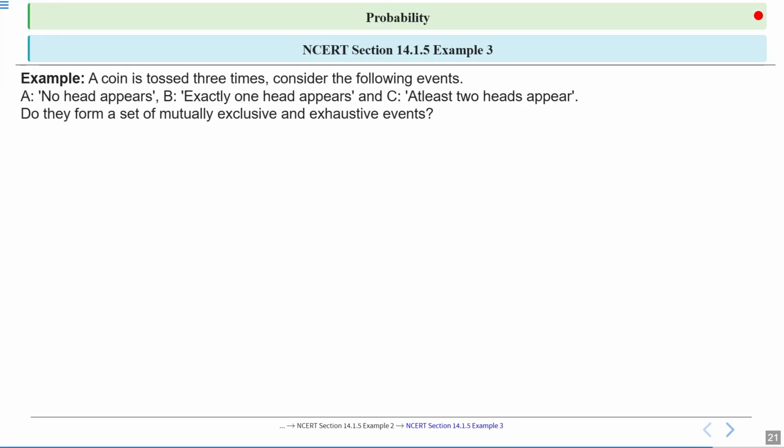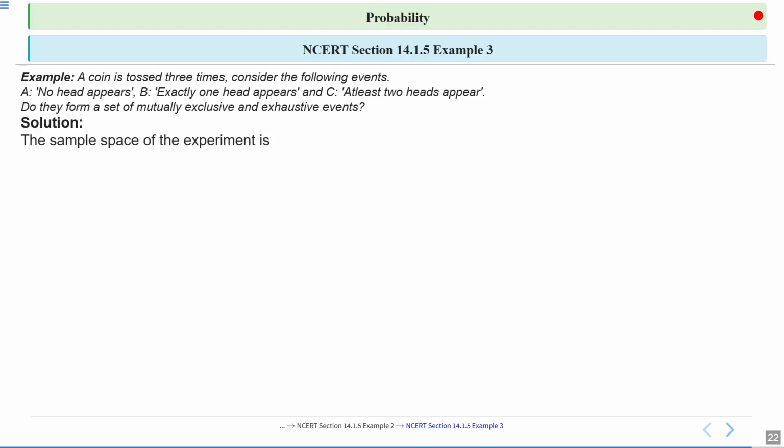In this example, a coin is tossed 3 times, and consider the following events. A: no head appears, B: exactly 1 head appears, C: at least 2 heads appear. Do they form a set of mutually exclusive and exhaustive events? Students, first of all, try it yourself and then see the solution. The sample space of the experiment is S = {HHH, HHT, HTH, THH, HTT, THT, TTH, TTT}.